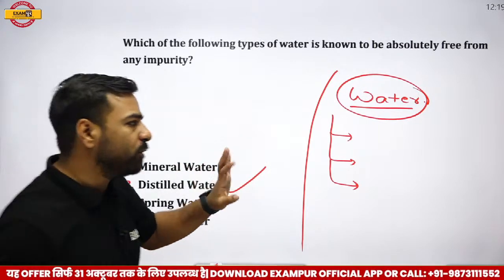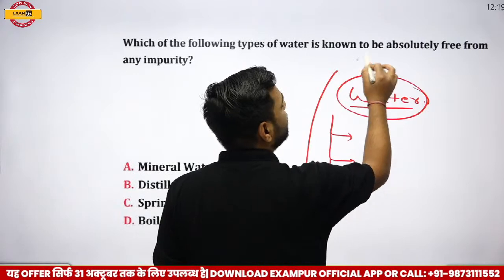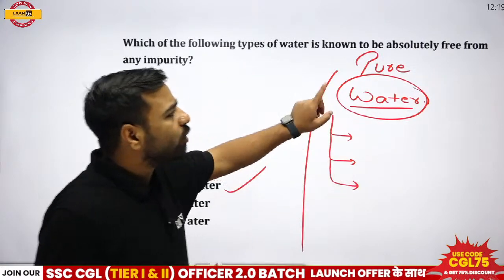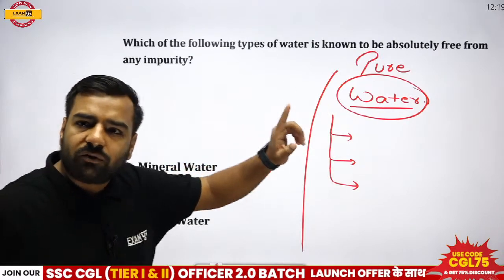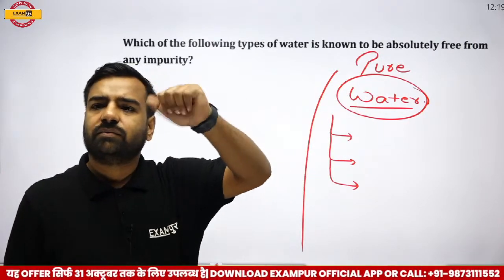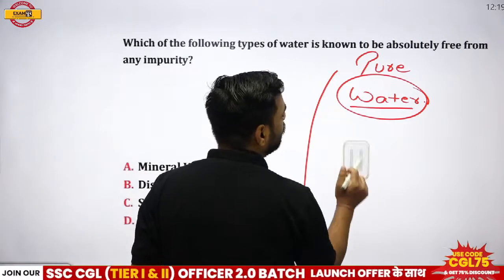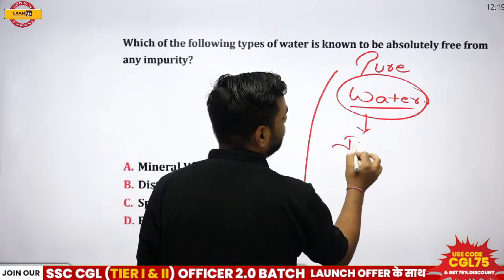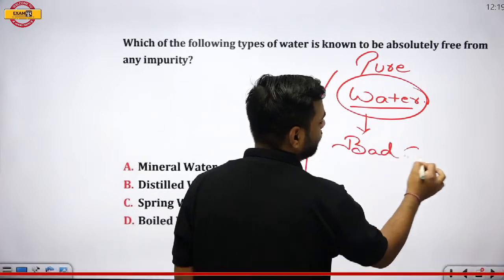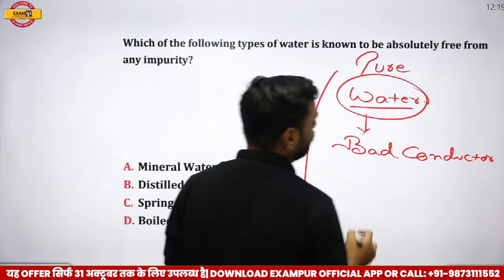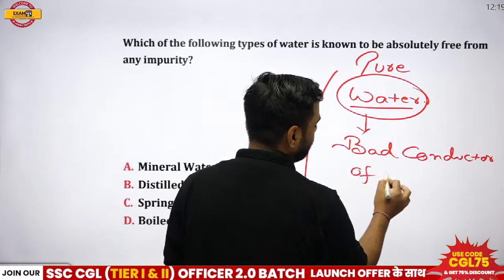If I talk about pure water, I never use any term like pure or impure. If I talk about pure water, Avan and Albertson, both of you will be correct. Please remember, pure water is actually a bad conductor of electricity, and hence current will not flow through it.